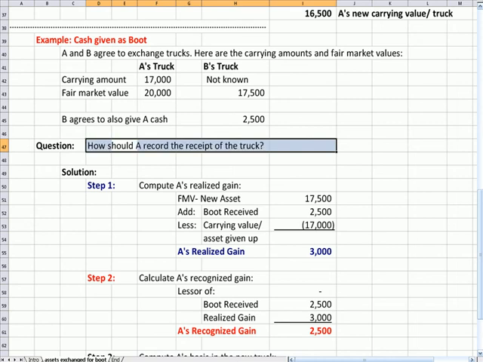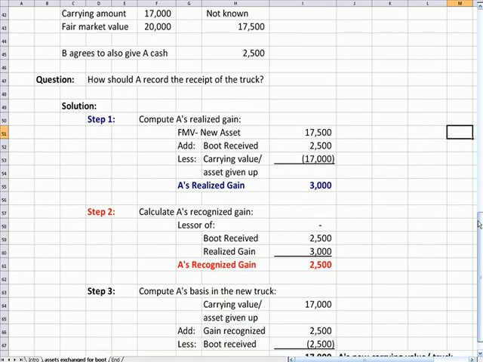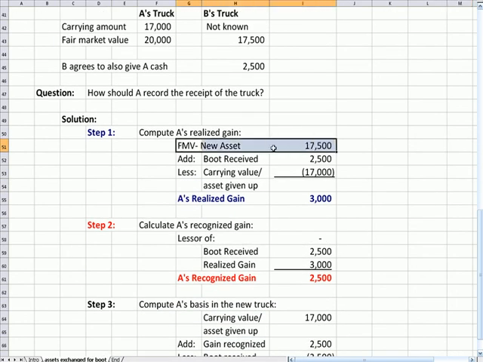The process is pretty close to what we saw before, but a little bit different. Realized gain, the fair market value of the new asset, 17.5, and you can see that that's linked. The boot received, $2,500 in cash this time. Fair market value of the asset given up we subtract. We get the same realized gain as we did in the first question, 3,000.